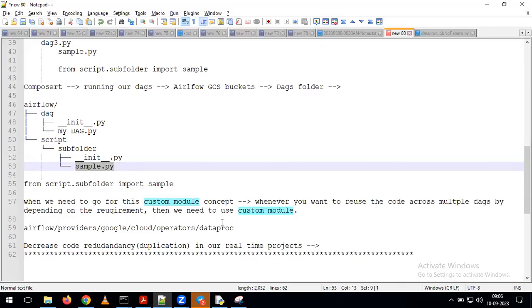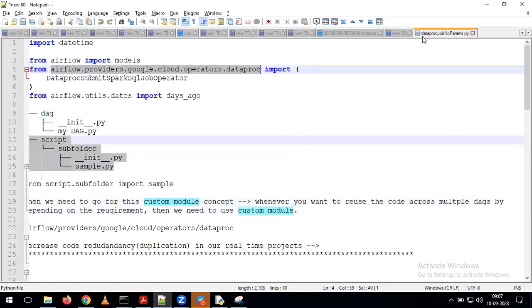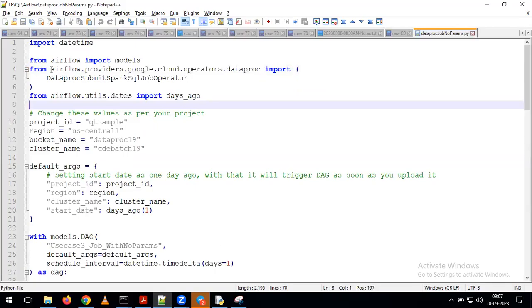In our Python code, we have the Airflow providers, Google Cloud operators. Is this already custom? See, a custom module is something where you create the path. So this one can be called a custom module. What is the meaning of custom?